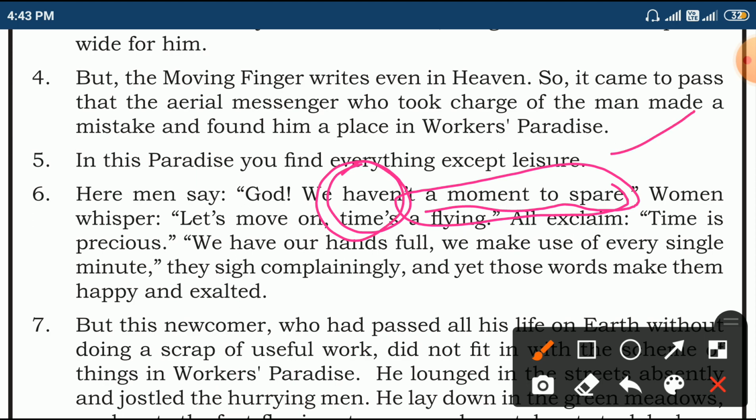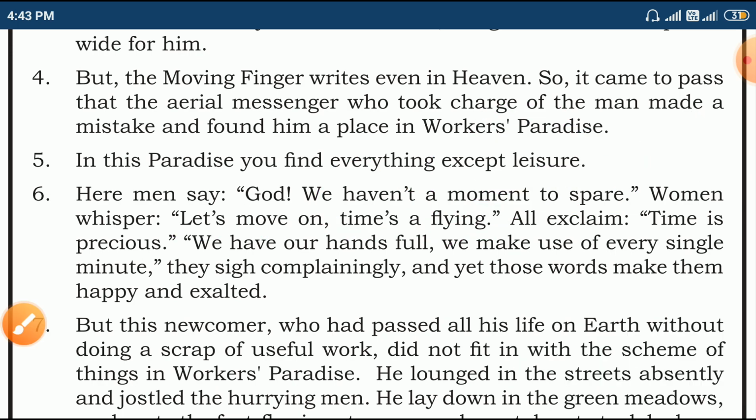They don't have a moment to spare. That means they won't get leisure time. They are always busy. Women used to say, "Let's move on." They don't want to waste their time because time is flying, passing. When the time is past, you won't get the same time back. That's why they wanted to move. Time is precious. All exclaimed that time is precious.